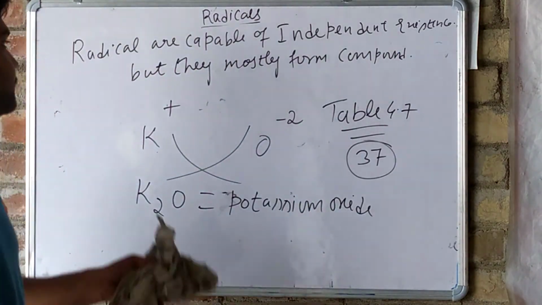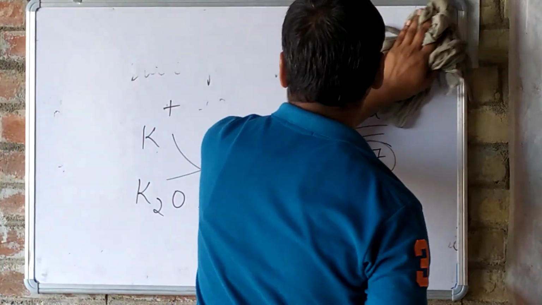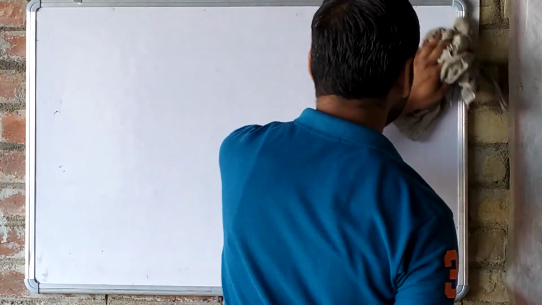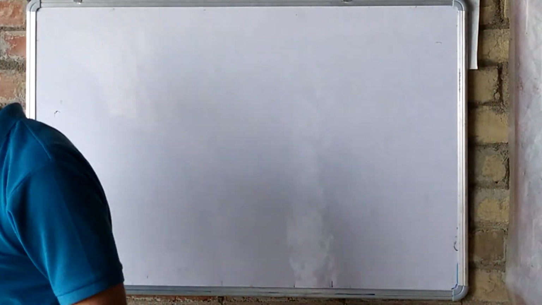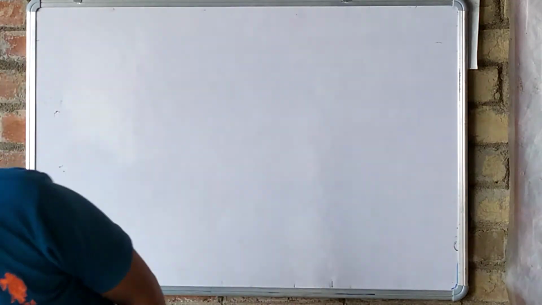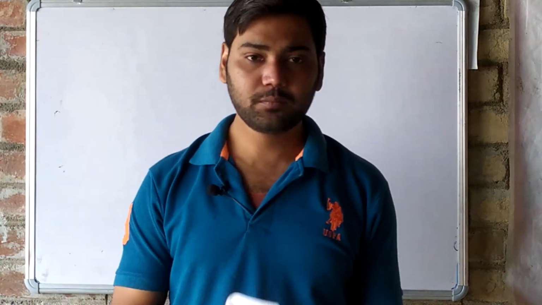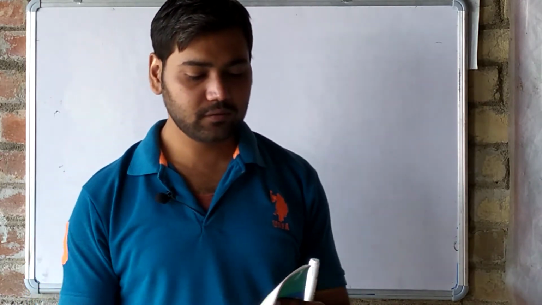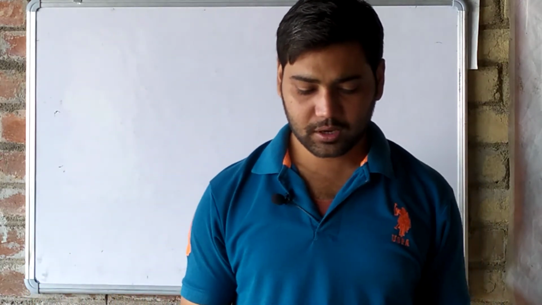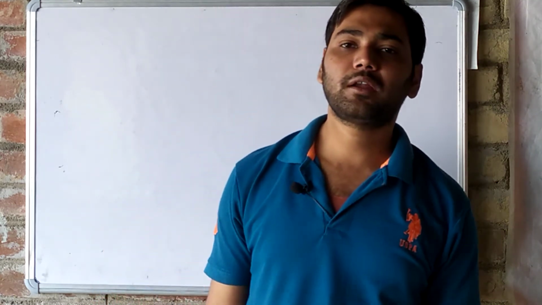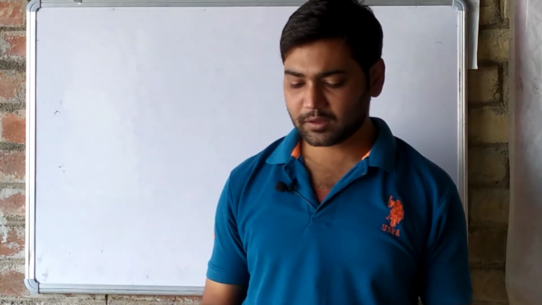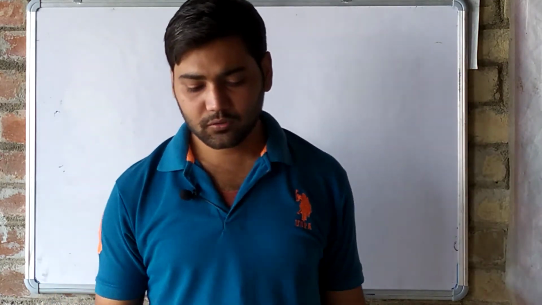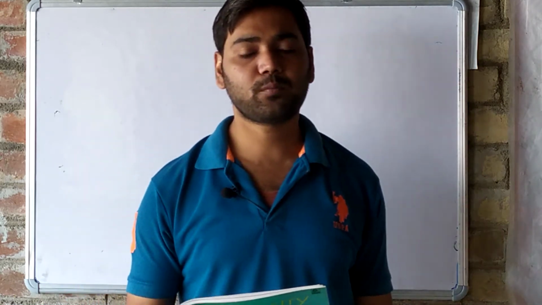Now the next topic is the periodic table. But before that, we have the difference between atoms, molecules and radicals, which is given on the next page, and that is also important. You need to study that. Now I am telling you, there are 4-5 properties given.